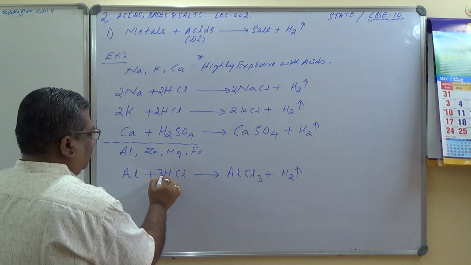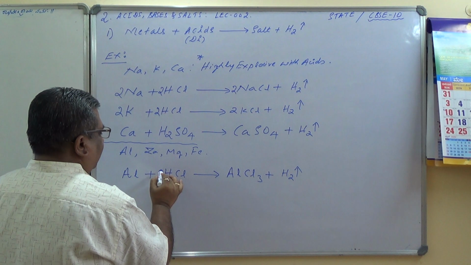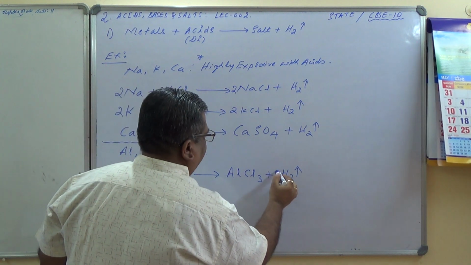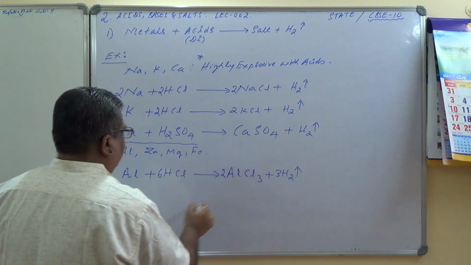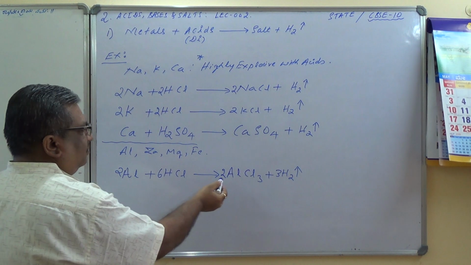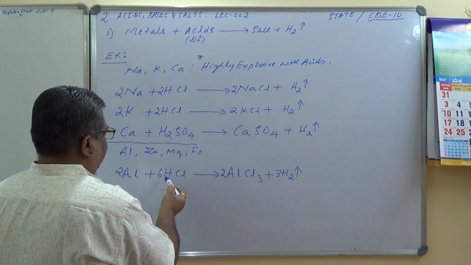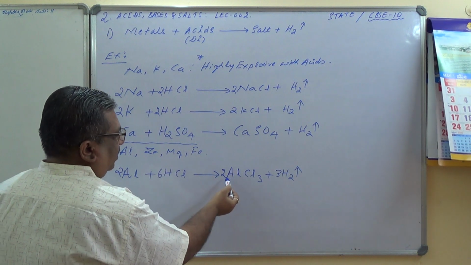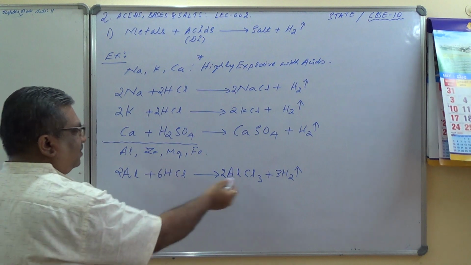Balance it. 3 HCl, so it is not possible. Therefore, we will take 6 HCl and 3 H2, so this will be 2 and 2. Is it clear? 2 Al plus 6 HCl gives you 2 AlCl3 plus 3 H2. Is it balanced? 2 Al, 2 Al, 6 chlorine, 6 chlorine and 6 hydrogen atoms, 6 hydrogen. Yes, it's correct.